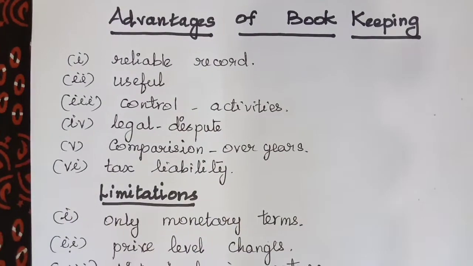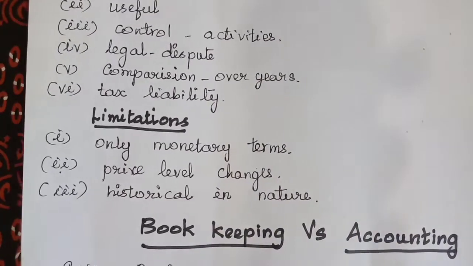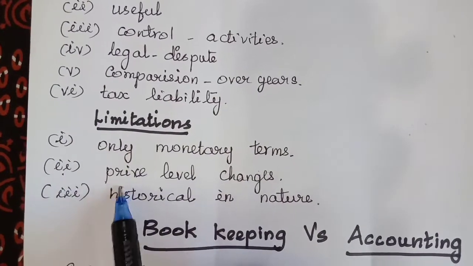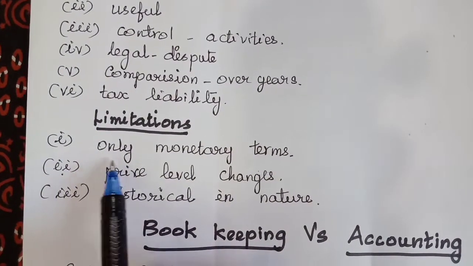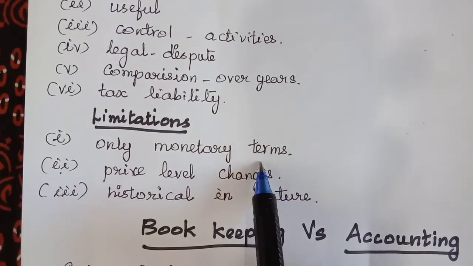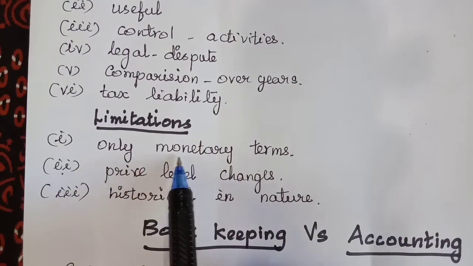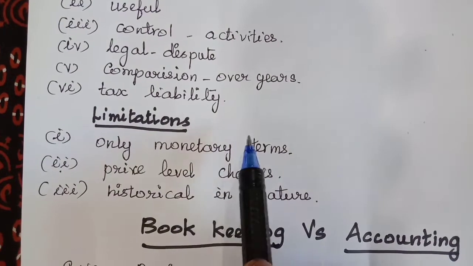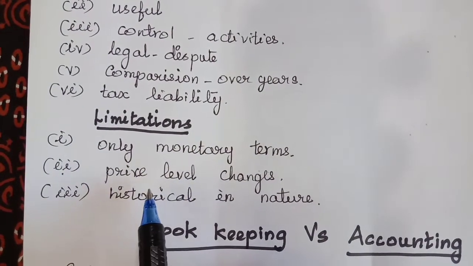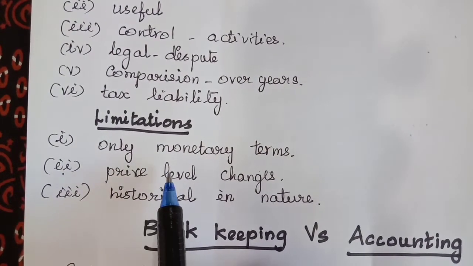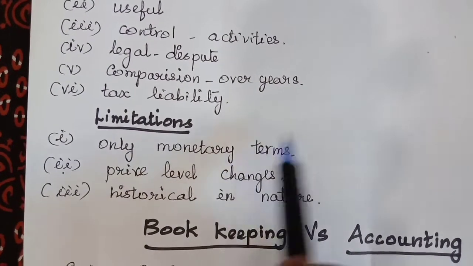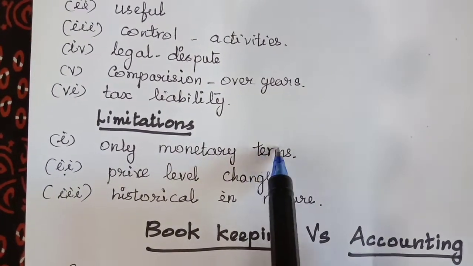Next one, we are going to see the limitations. What are the limitations of bookkeeping? Only three limitations are there. First one is only monetary terms. So already we have seen that monetary terms are recorded. That means the information expressed in monetary terms is recorded. Non-monetary terms are not recorded in the books of accounts.